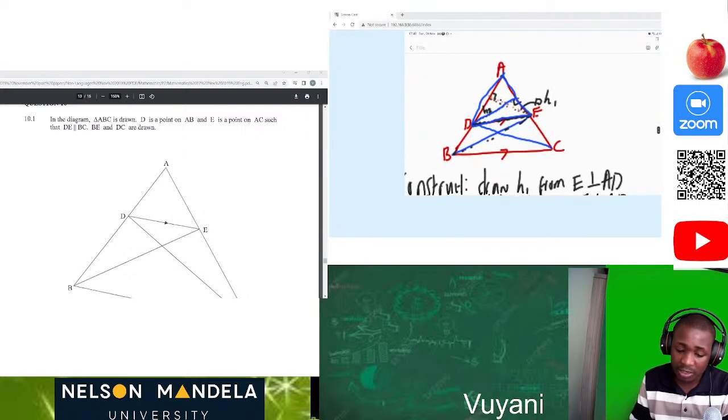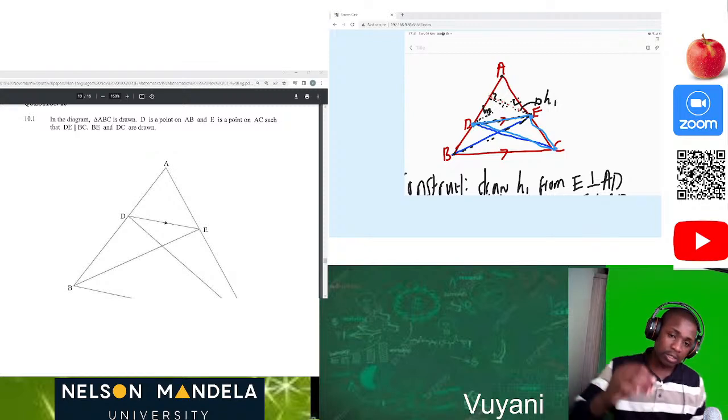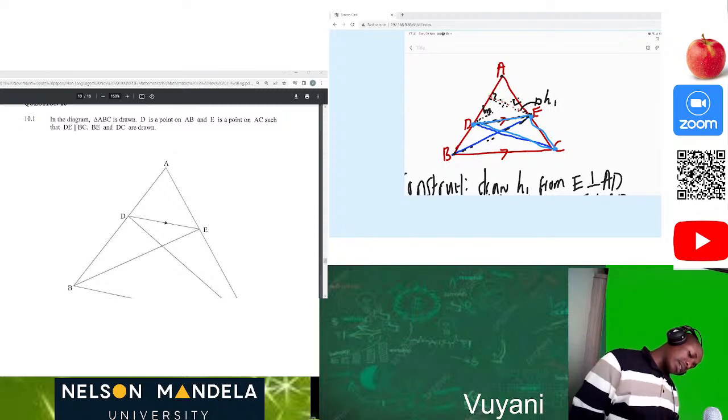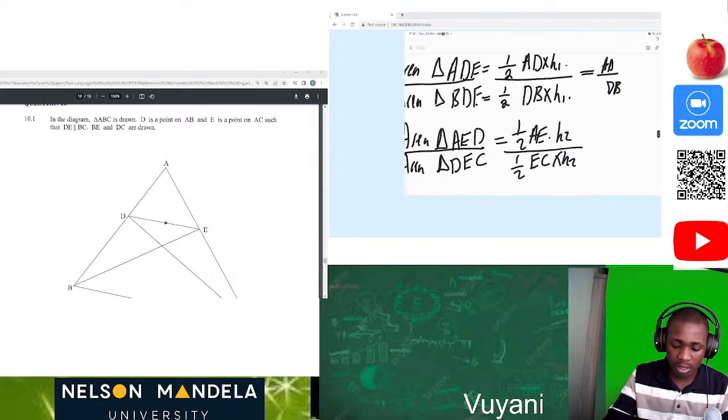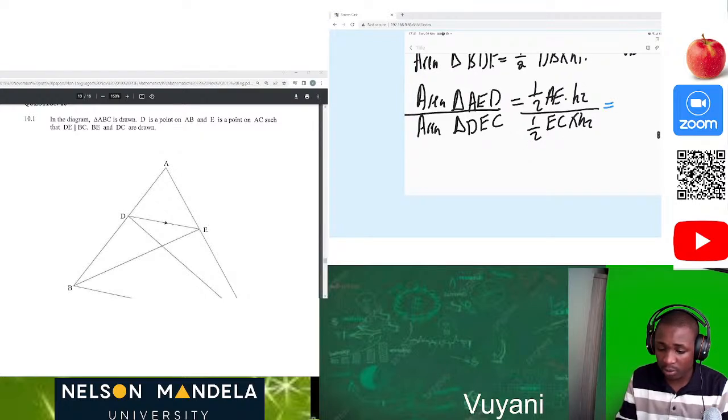Then for DEC, this is DEC, D, E, and C. We can see that now we are looking at this side, and it has the height there, which is this one. So it also has the same height, height 2. Then we divide. So this is going to be equal to AE over EC.